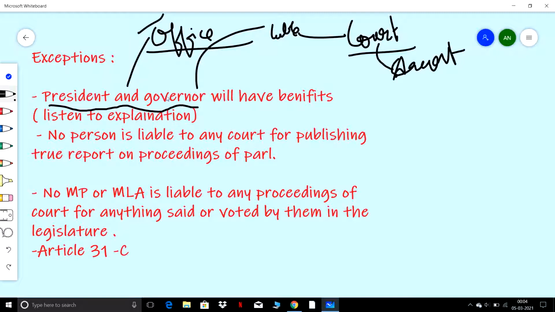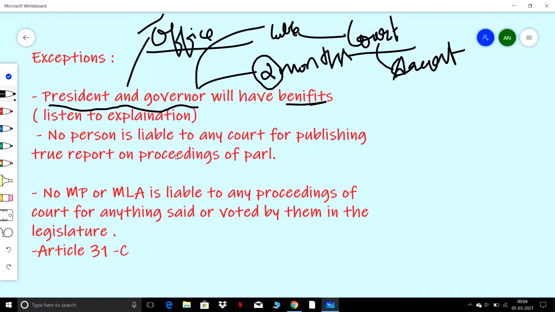The fourth one is, civil proceedings cannot be initiated against the president and governor during the term of their office in their official capacity, but it can be done after providing 2 months notice. So after providing 2 months notice, it can be initiated. Okay, these are the benefits that the president and governor will enjoy.